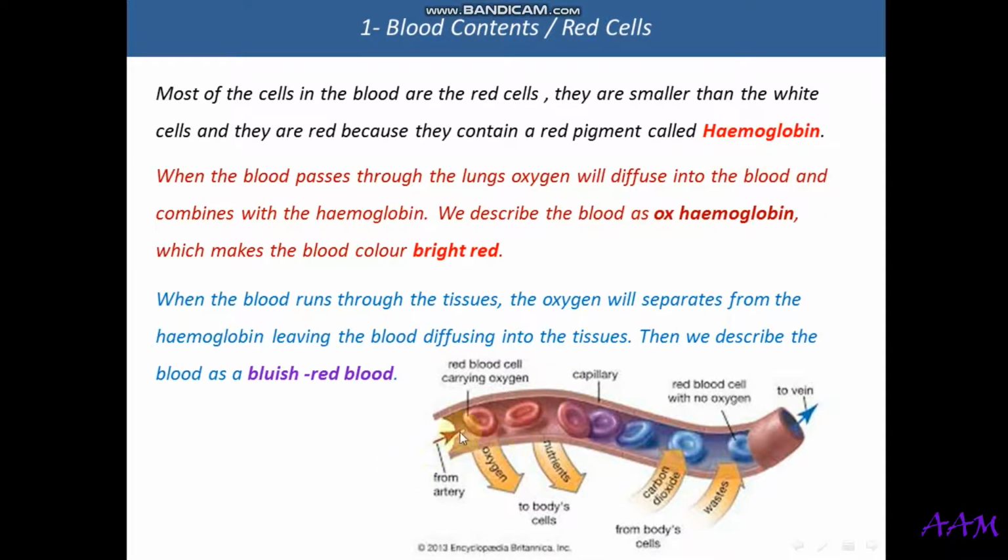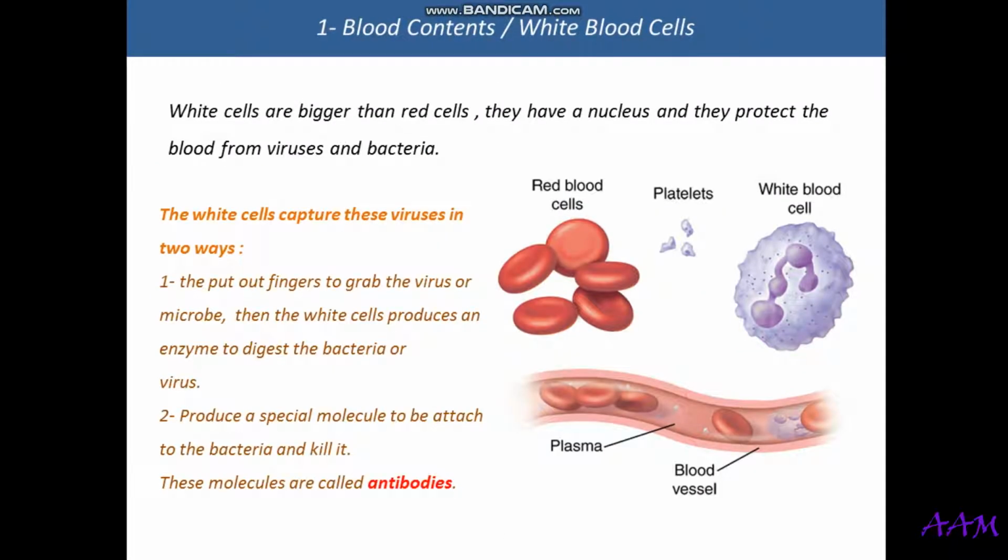oxygenated. So here is oxygenated blood, and here is deoxygenated blood, and in the middle is the exchange between oxygen and carbon dioxide with the body tissues. Now we come to the white cells.